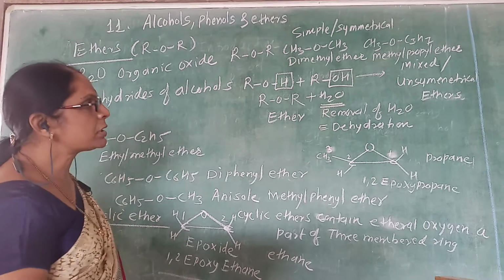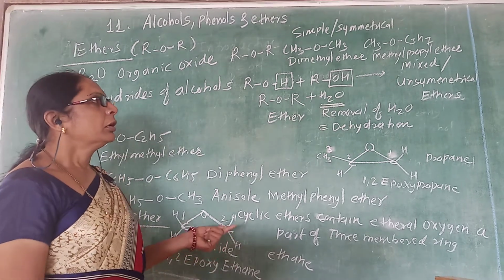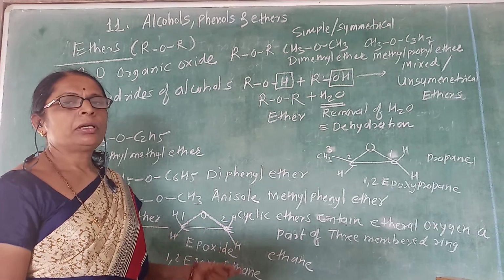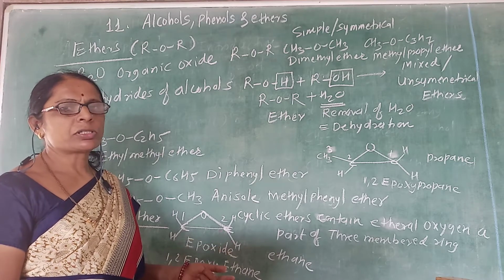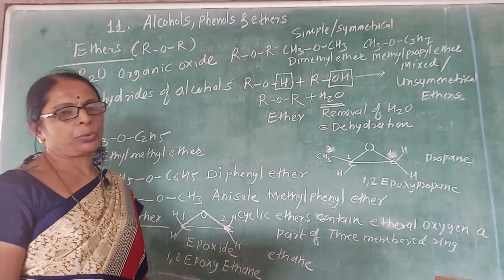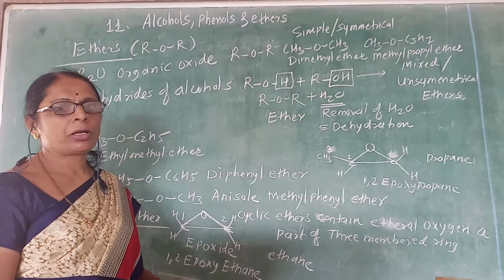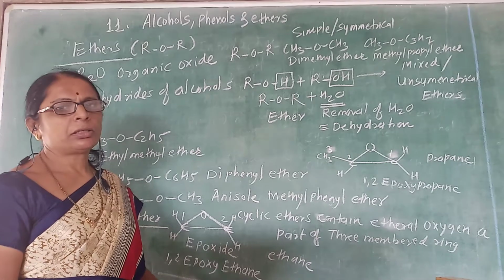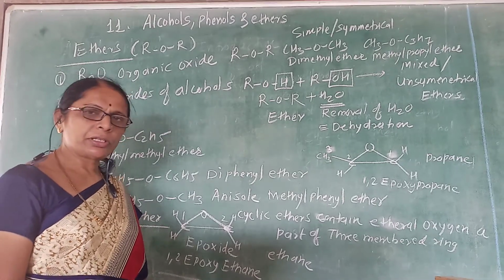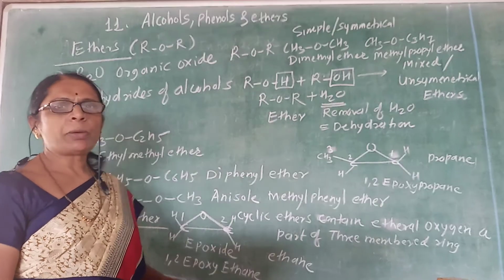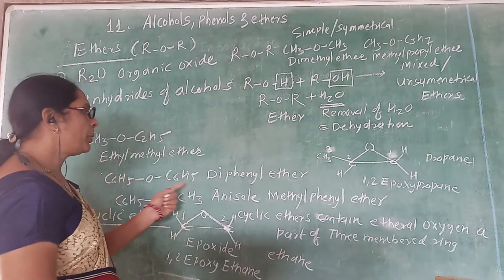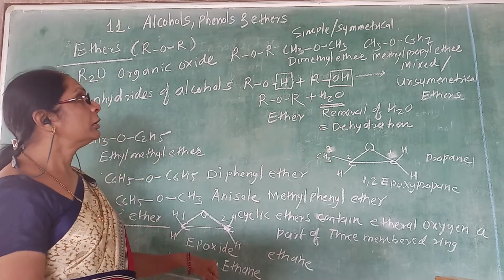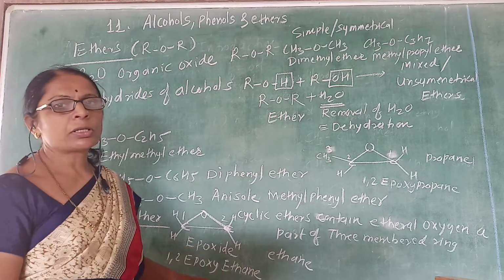And what are ethers? Ethers are compounds represented as ROR, where O is a divalent oxygen, and that divalent oxygen is attached to the 2 R groups. Those 2 R groups may be the same, may be different. They may be aliphatic, they may be aromatic. If they are the same, it is a simple ether. If they are different, it is a mixed ether. One may be aliphatic and another aromatic, or both may be aromatic. So like this way, we consider the basic point, that is the introduction for alcohols, phenols and ethers.